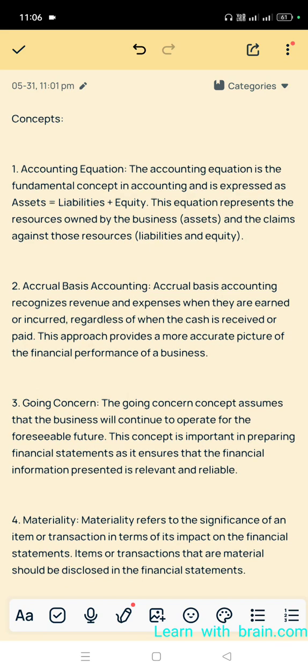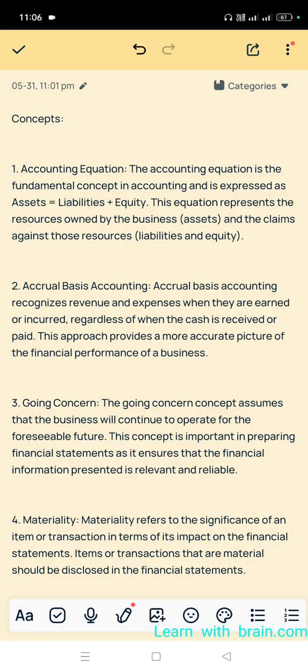The first concept is the accounting equation. We know assets equal liabilities plus equity. The accounting equation is the fundamental concept in accounting, expressed as assets equal to liabilities plus equity.